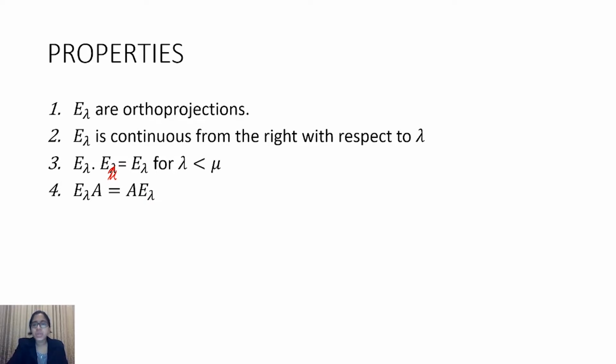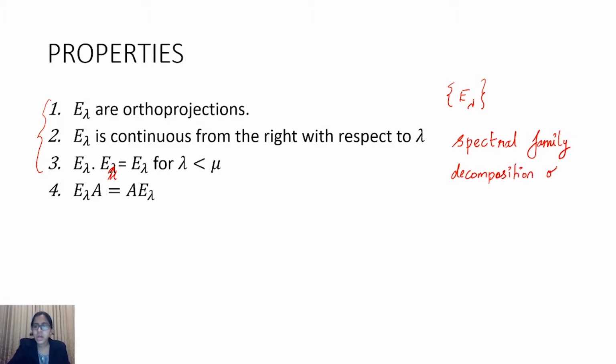There is one more thing I have to say: the family of E lambda satisfying these 3 properties is called a spectral family, or sometimes a decomposition of identity.